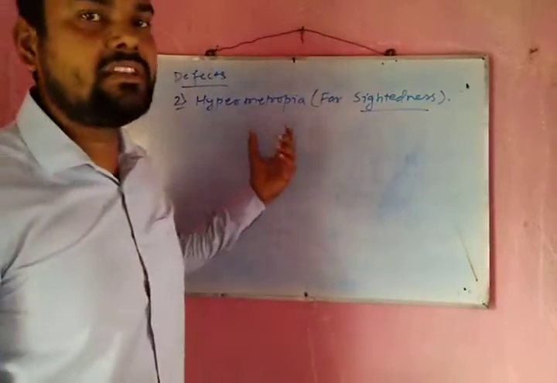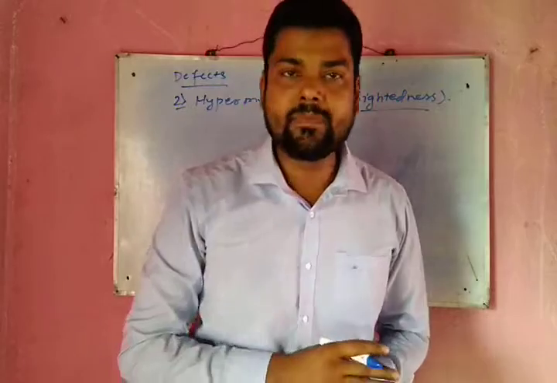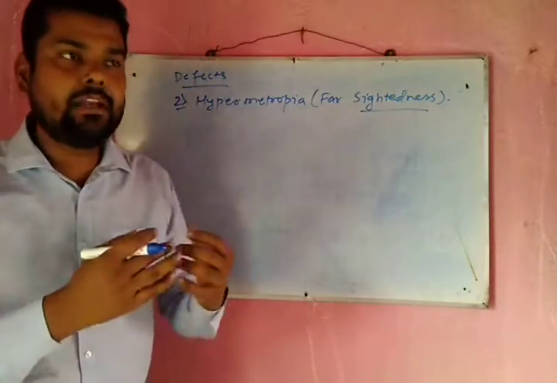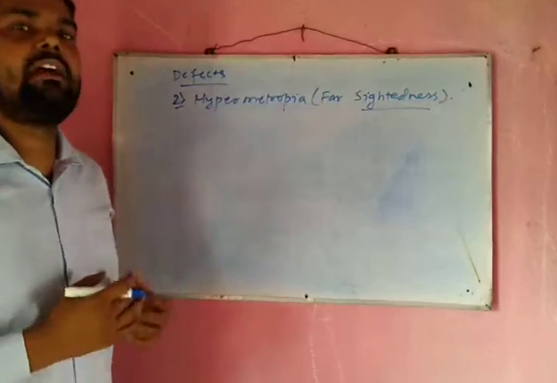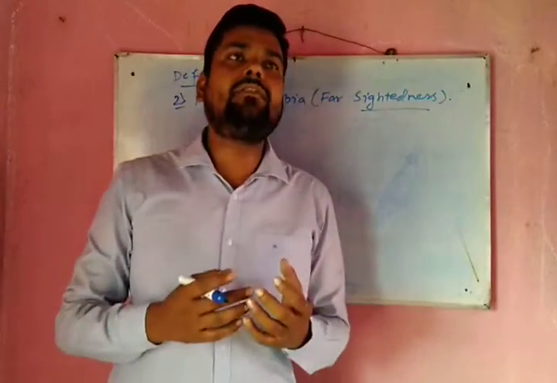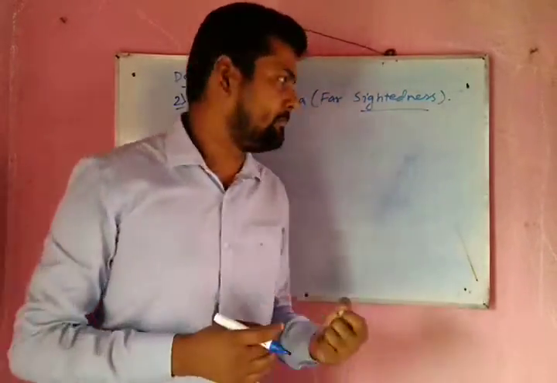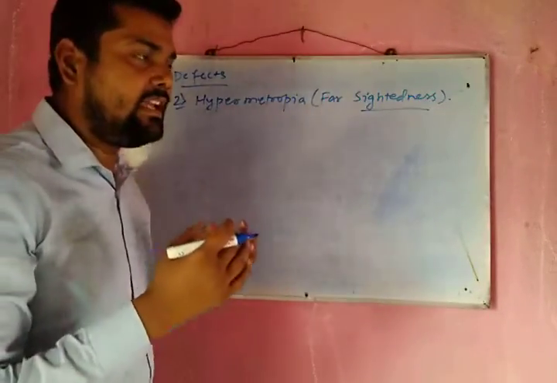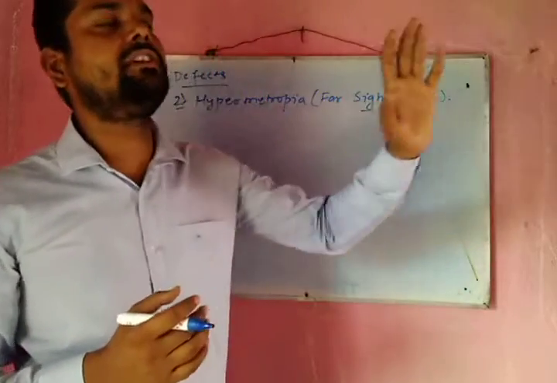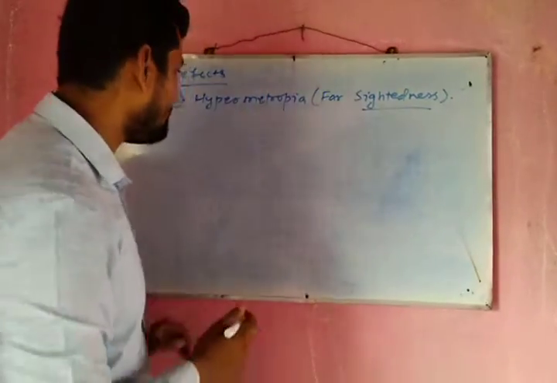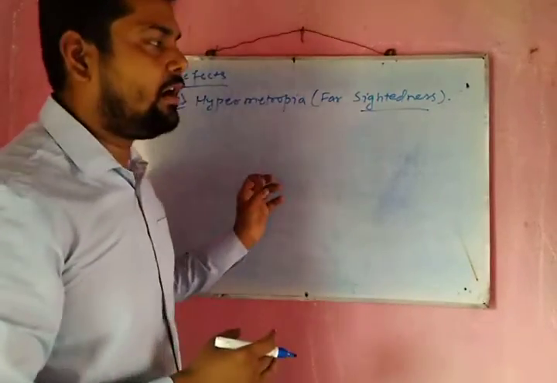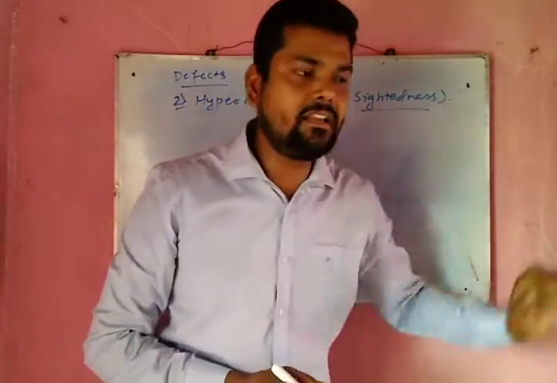So a person who is suffering from hypermetropia is able to see distant objects clearly, but is unable to see nearby objects clearly. Means the image of a nearby object will be blurred. So in that case, the image of the object is formed behind the retina.